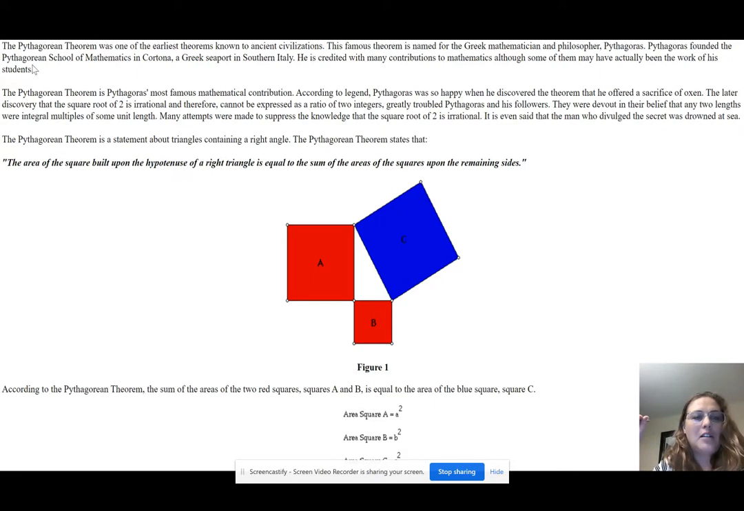Okay, the Pythagorean theorem is Pythagoras' most famous mathematical contribution. According to legend, Pythagoras was so happy when he discovered the theorem that he offered a sacrifice of oxen. The later discovery that the square root of 2 is irrational and therefore cannot be expressed as a ratio of two integers greatly troubled Pythagoras and his followers.